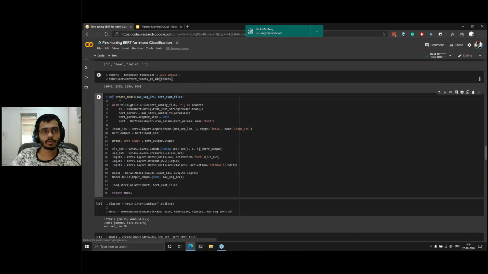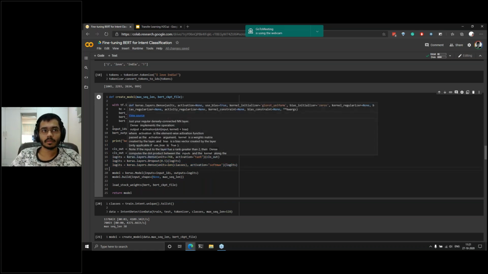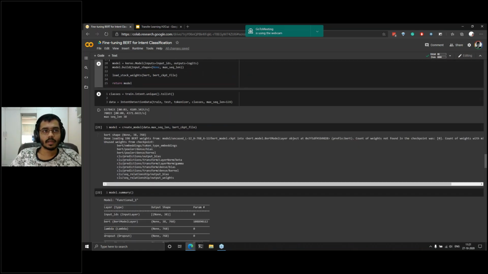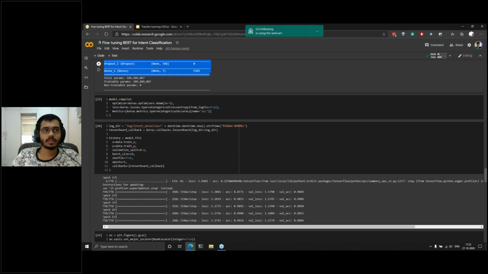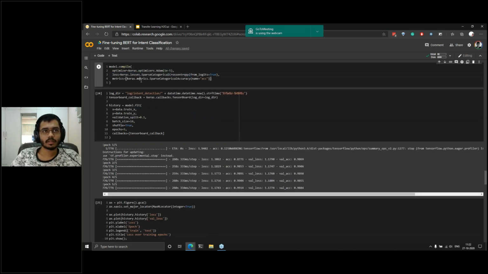So here in this create model function, I've used the BERT classifier and appended some layers here at the end. So essentially I am training the last few layers as well as fine-tuning the BERT classifier itself. I compile my model, and then here you can see a model summary. As you can see, BERT has a lot of parameters, and it's simply not time efficient to train the model from scratch. So hence I'll use fine-tuning for this model, and I'll use training from scratch for these layers. I'll use the loss sparse categorical cross entropy, and I'll use the sparse categorical accuracy for this task.